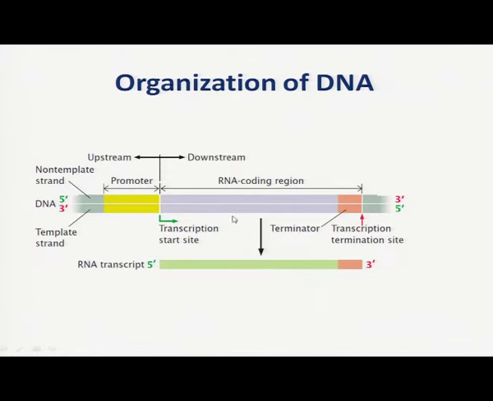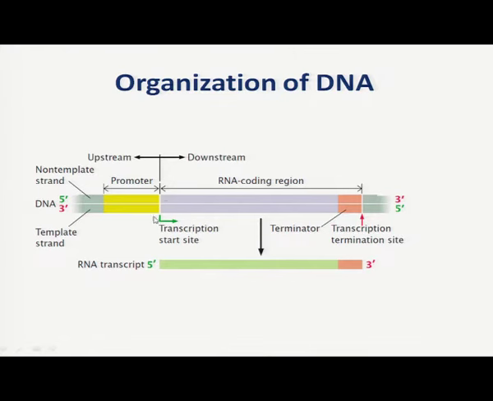Here you can see the organization of DNA. Here we have the RNA coding region, which is going to be transcribed to synthesize a particular type of RNA. It may be messenger RNA, ribosomal RNA or transfer RNA.